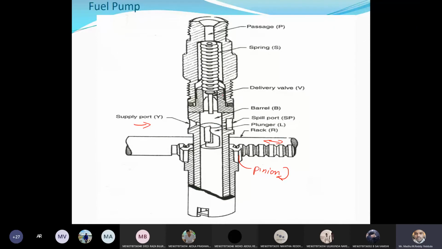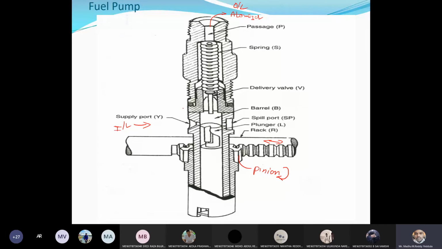Now let me complete all the parts. And this is the passage. From here, the fuel will be supplied to the injector or atomizer or nozzle. This is the inlet to the fuel pump, and this is the outlet from the fuel pump. Okay, the main parts are rack and pinion, plunger, spill port and supply port, barrel and delivery valve, and this is the spring, and this is the passage to the fuel injector. So are the parts clear? Yes, sir. Now we will see how the fuel pump will work.